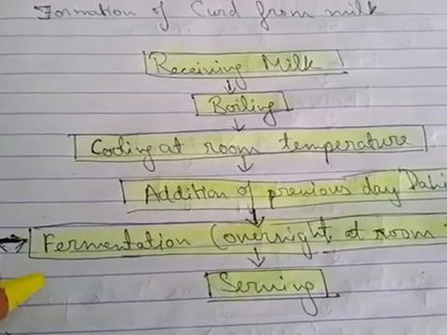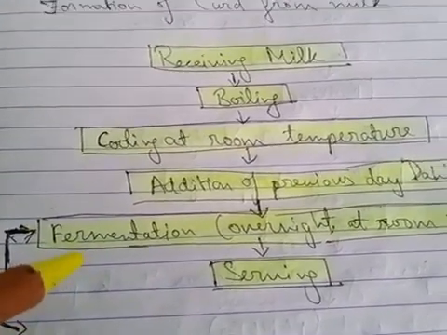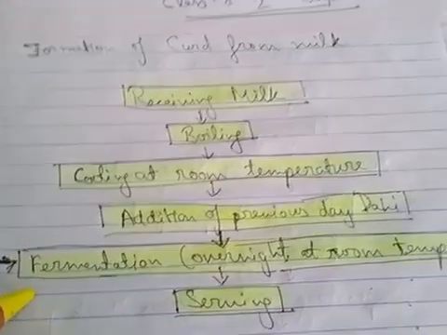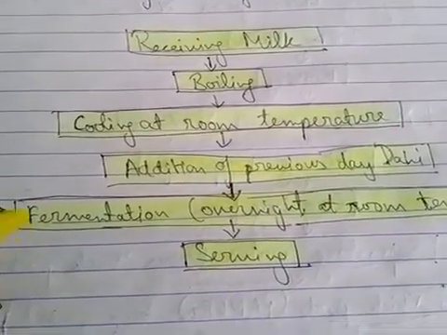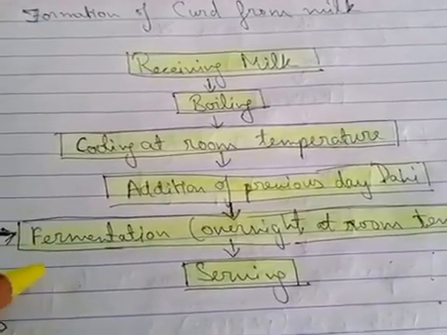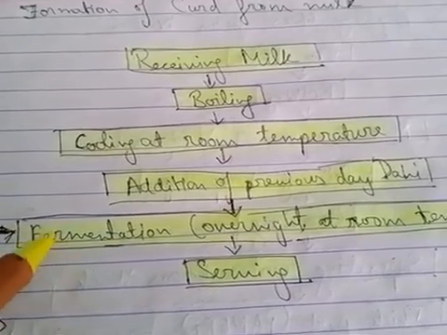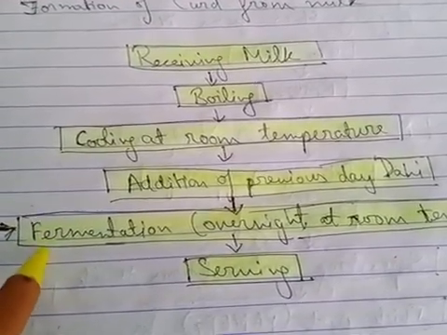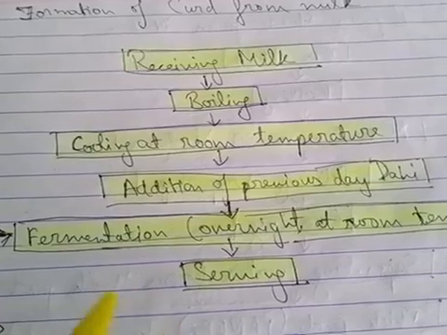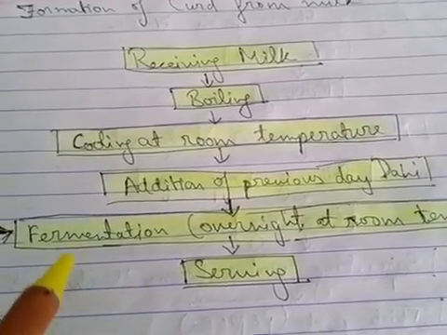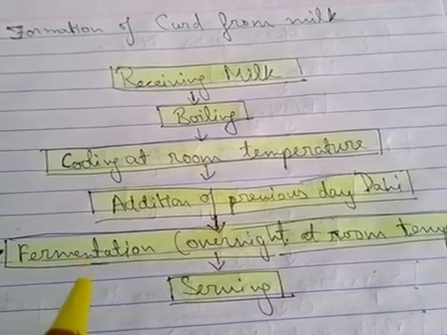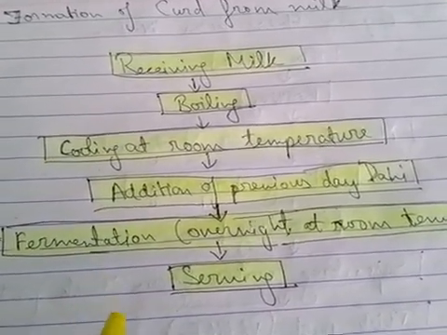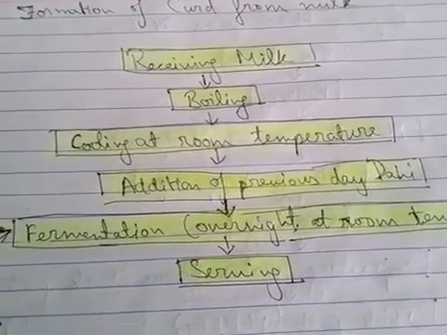In fermentation, what happens? Milk turns into curd with the help of bacteria named lactobacillus. So curd formation is done with the help of microbes, and it is very useful for human beings. That's why it is also called a friendly microorganism, or we can also say useful microbes.